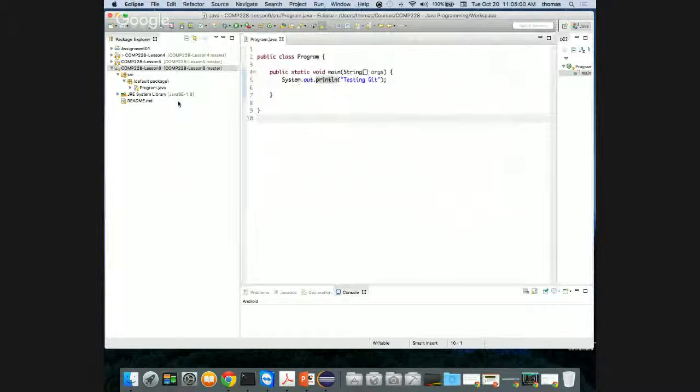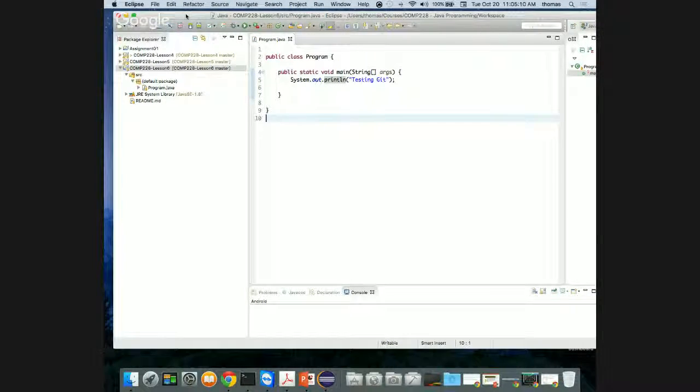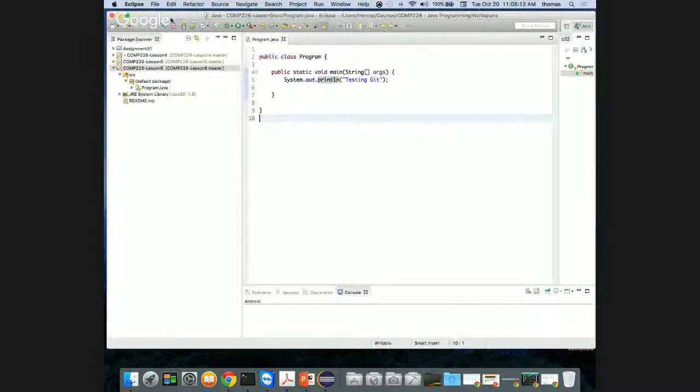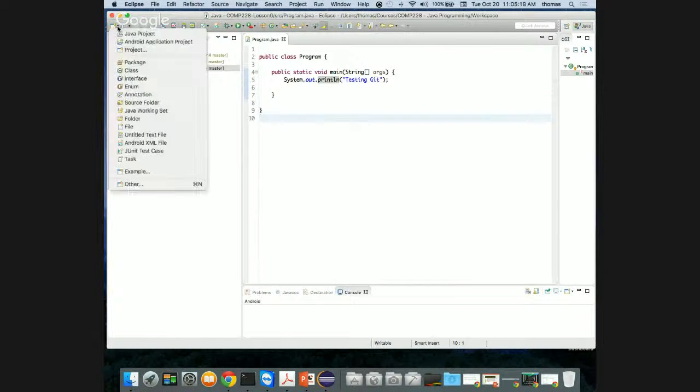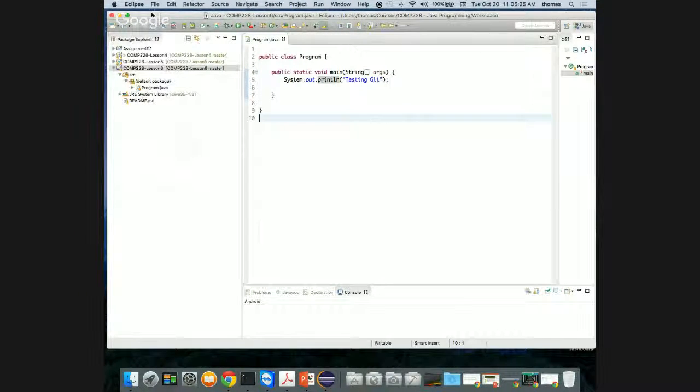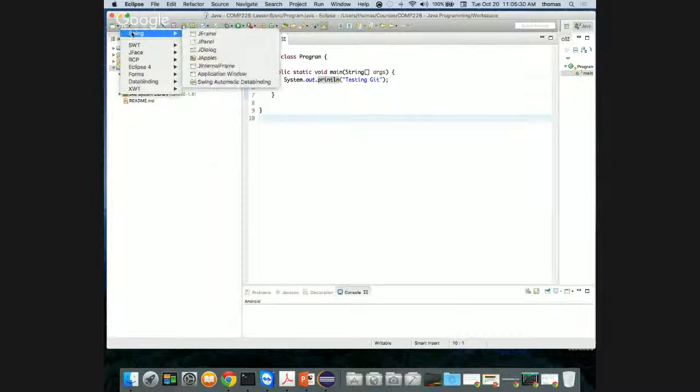Okay, so we've got this piece in here. Let me just go through the Java building blocks of UI that are built into Eclipse. And every IDE has something like this. If you look on the left-hand side here, you should see a couple of little pull-down menus. One of them is the new projects, new classes, new interfaces menu. And there's another one next to it that shows you Swing.